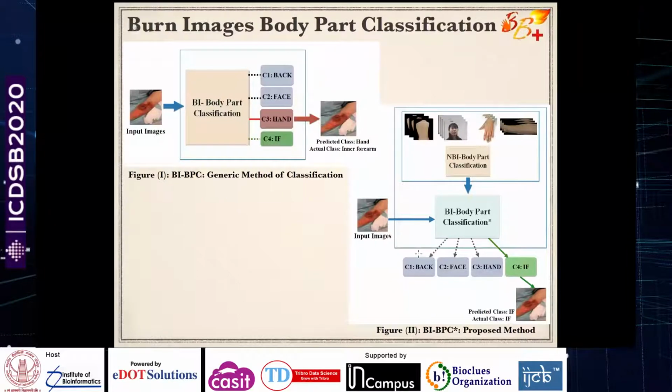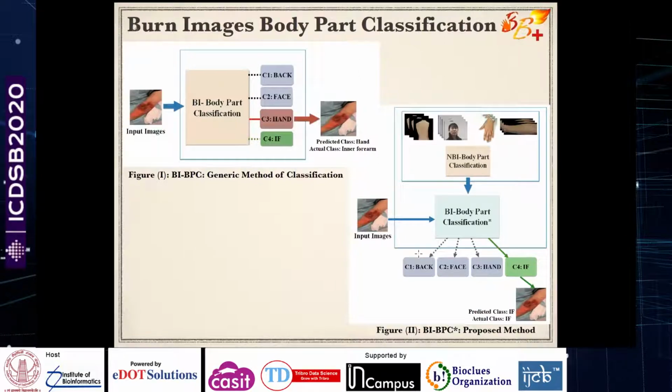So, the burn images body part classification. We wanted to prepare a model which will help us identify whether it is a hand body part, or the face, or the inner forearm, or the back, because these are the 4 body part areas that are most prone to burn injuries. Why are we doing it?